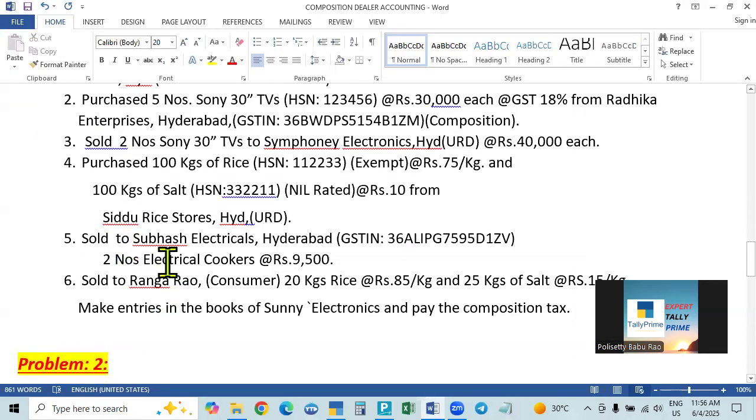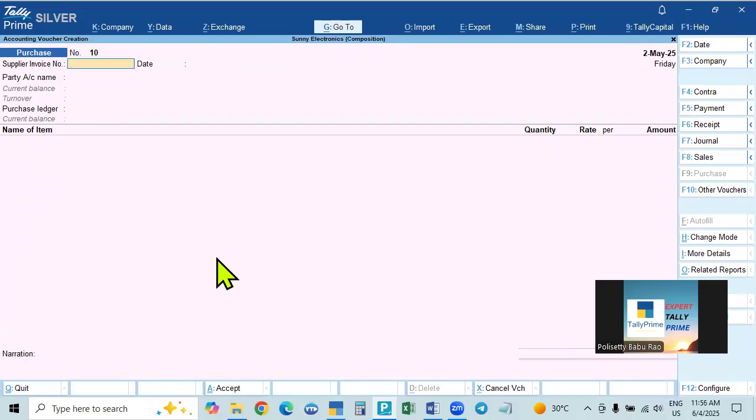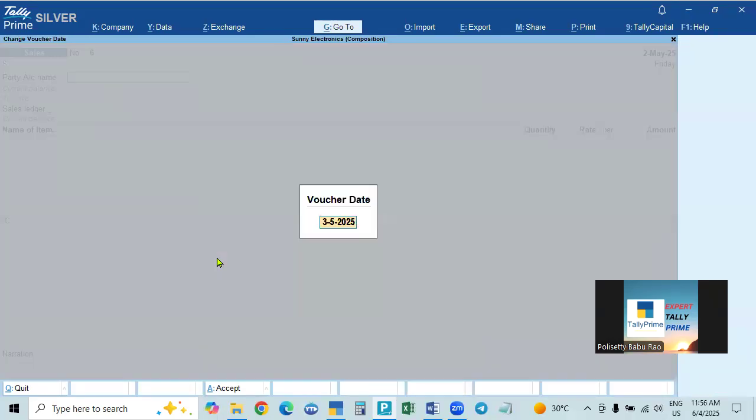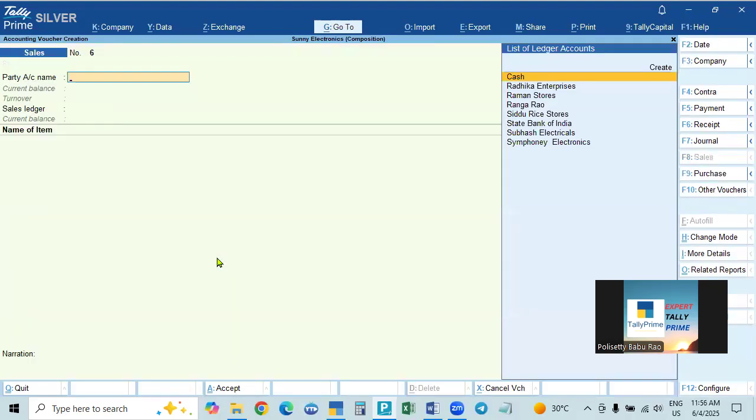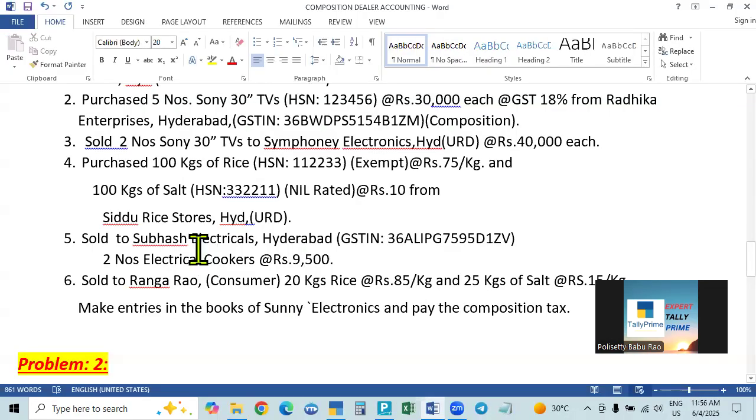Then you will take up June 1st and 2nd. Sales, June 1st, you will take up Subhash Traders. So we are taking sales, and on 1st June, to whom are we selling? Subhash Electricals, so the entry is completed. Subhash Electricals is from Hyderabad only. We can sell only within the same state, and he is a registered dealer.